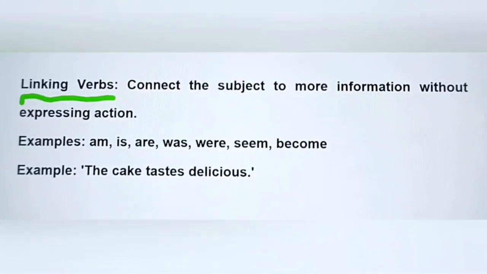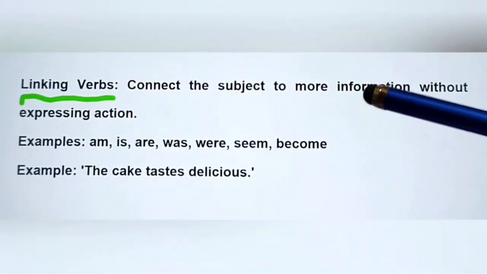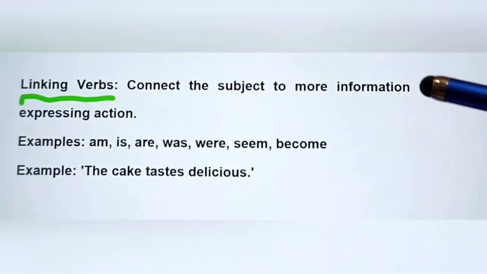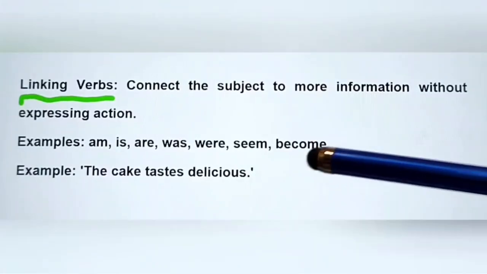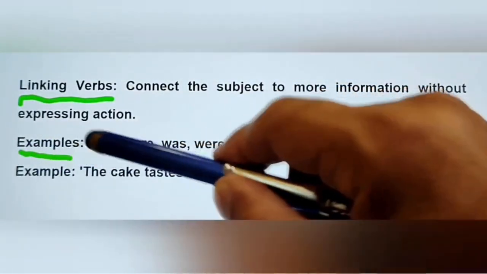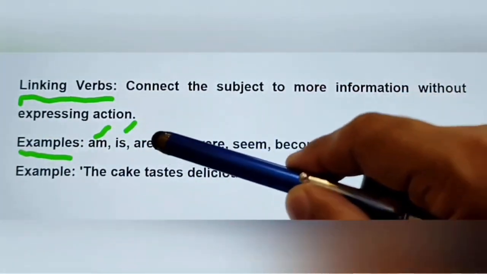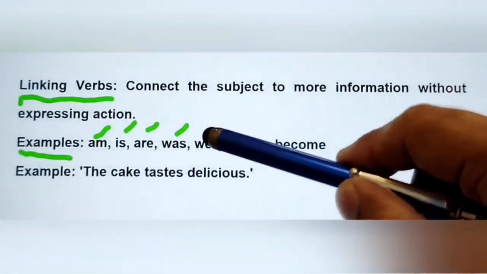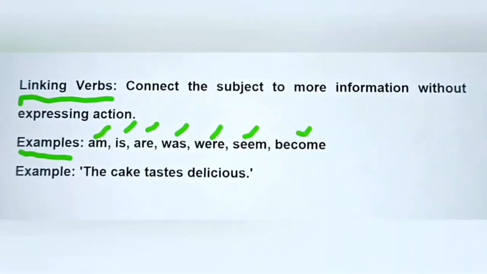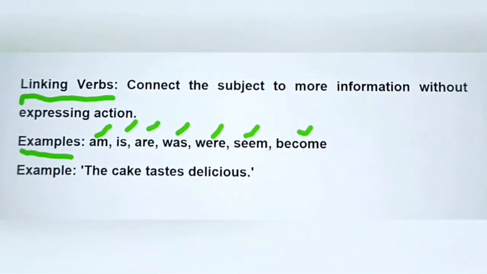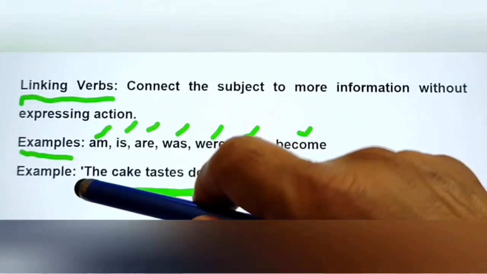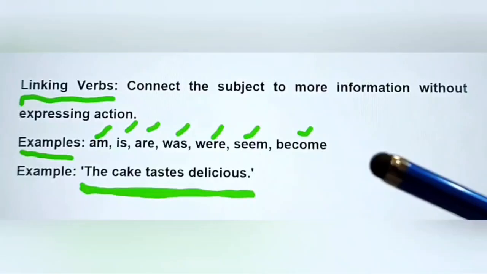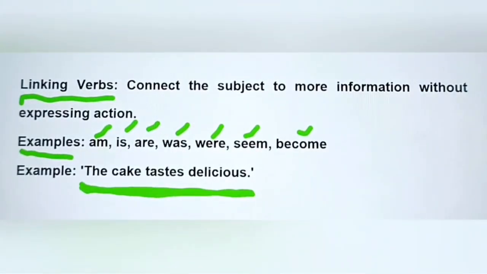Next verb we have here is the linking verb. Linking verbs connect the subject to more information without expressing action. For example here: am, is, are, was, were, seem, become. These are examples of linking verbs. Let's have an example in a sentence here. The cake tastes delicious.